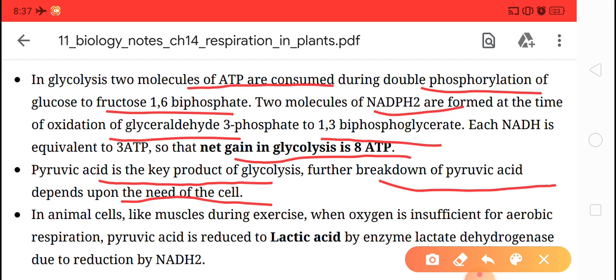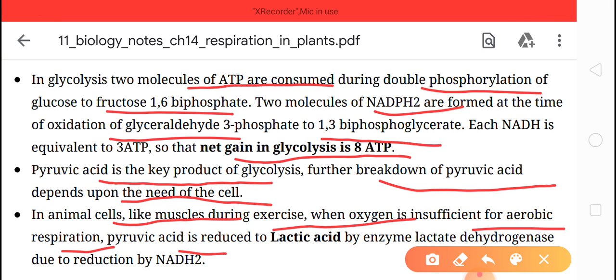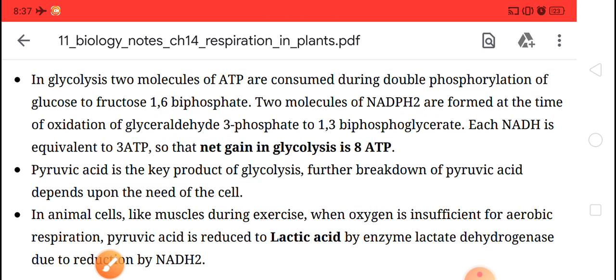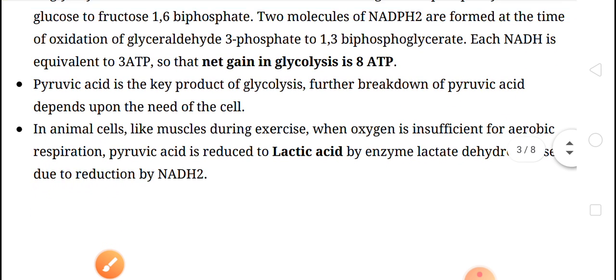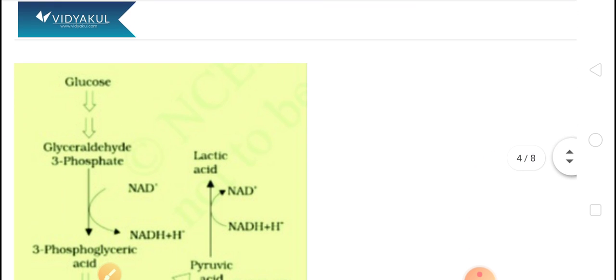Now see here, in animal cells like muscles, during exercise when oxygen is insufficient for aerobic respiration, pyruvic acid is reduced to lactic acid by the enzyme lactate dehydrogenase. By the action of lactate dehydrogenase, the pyruvic acid is reduced to lactic acid in human muscle. And this is called lactic acid fermentation.